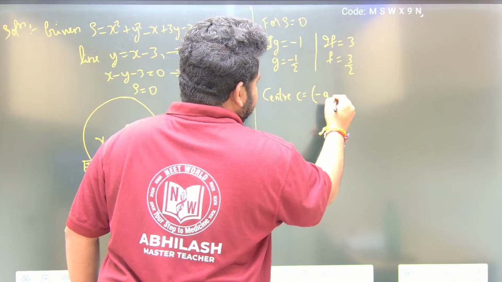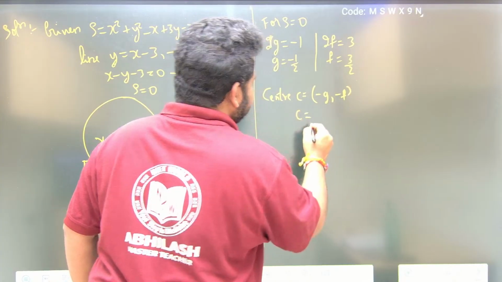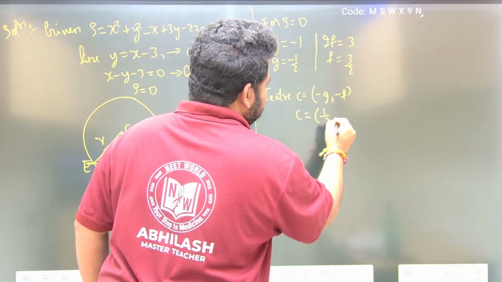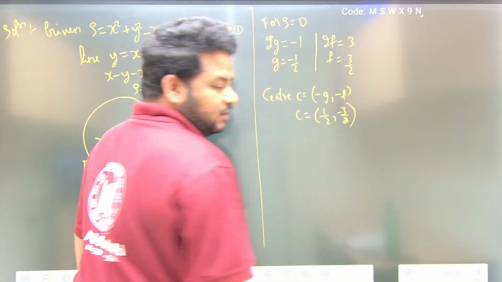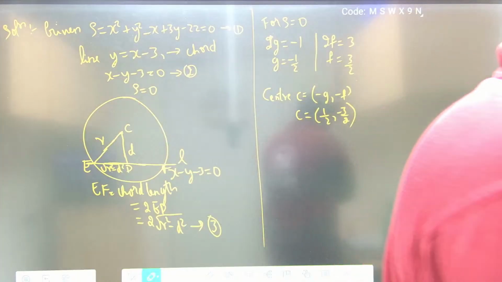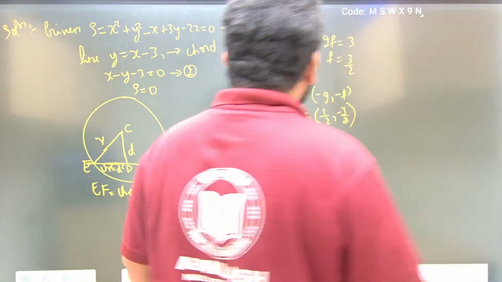Minus g, minus f. So center C will be equal to what, friends? (1/2, -3/2). This is what we have, center C. Now we have to find the radius.